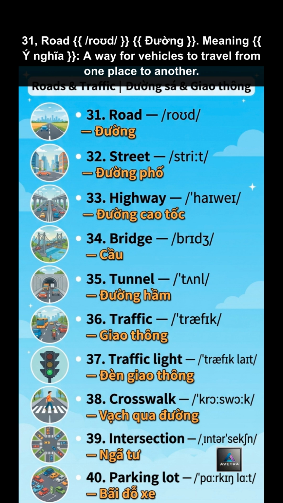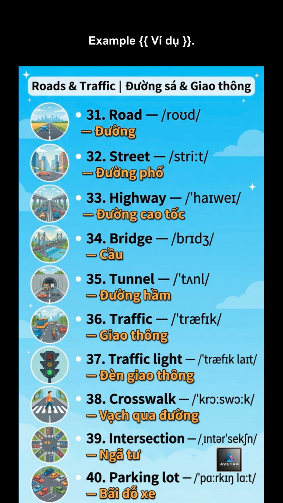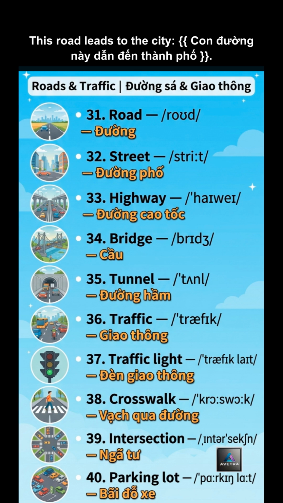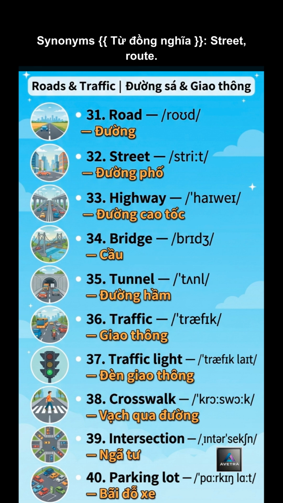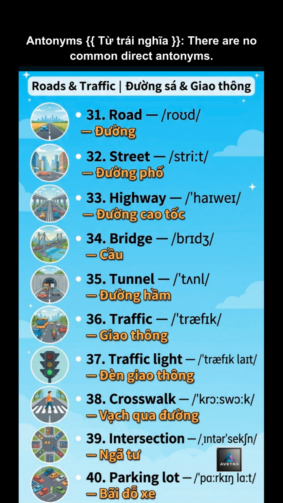31. Road. Meaning, a way for vehicles to travel from one place to another. Example: this road leads to the city. Synonyms: street, route. Antonyms: there are no common direct antonyms.